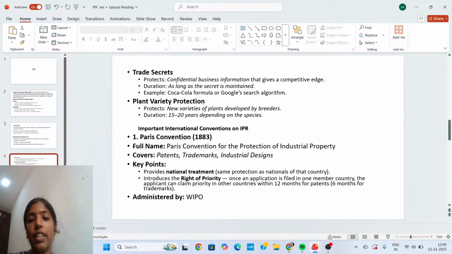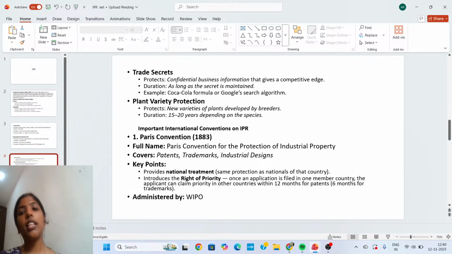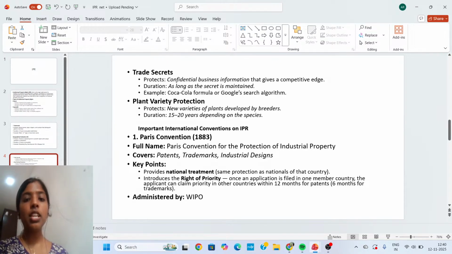It protects confidential business information that gives a business edge. I told one example, KFC's trade secret. Because of their trade secret, they flourish in the market, we know it. So a trade secret protects confidential information that gives a competitive edge. Duration is as long as the secret is maintained. Examples are the Coca-Cola formula or the Google search algorithm, and another is the KFC secret.